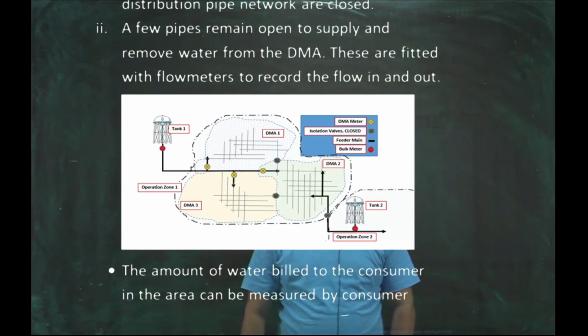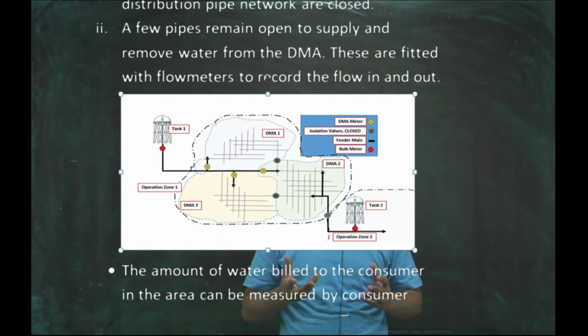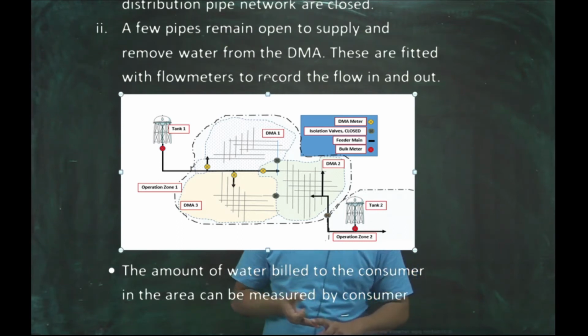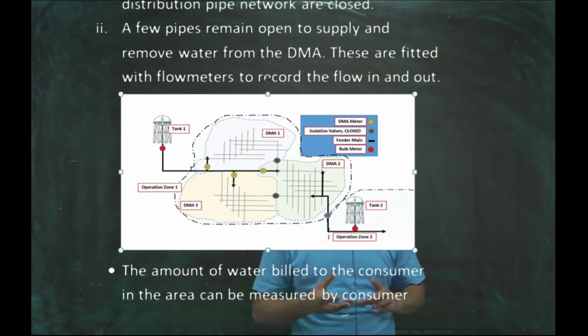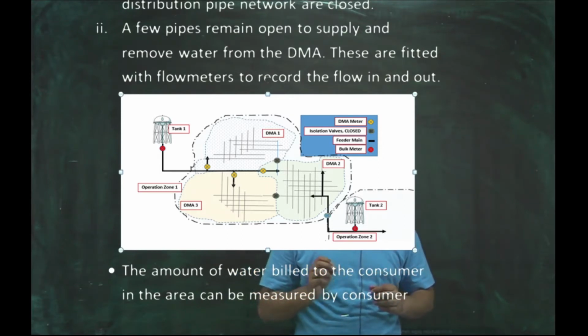Let's say in an urban area the water supply is there. To check the water supply of the whole urban area is a difficult task. Where are leakages, is there any theft of the water, is there any pressure problem in some areas? It is difficult. So what happens, the entire urban area is divided into DMAs, district metering areas.